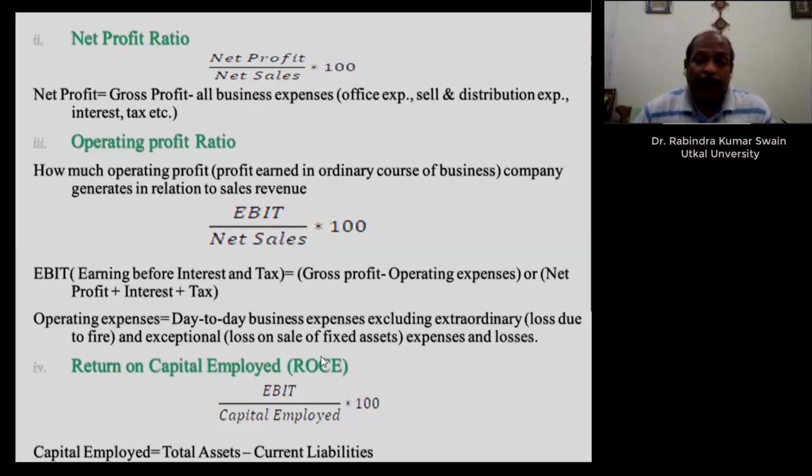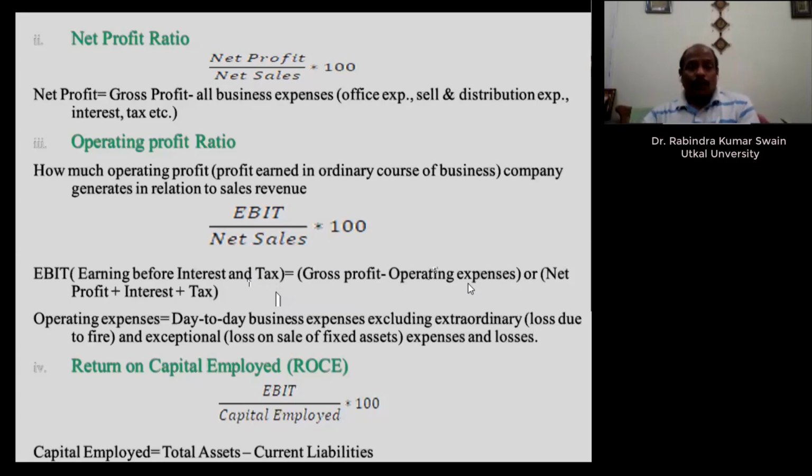If you see the formula here, how much operating profit the company generates in relation to revenue, it is gross profit minus operating expenses. Otherwise, you can also calculate from net profit after tax.